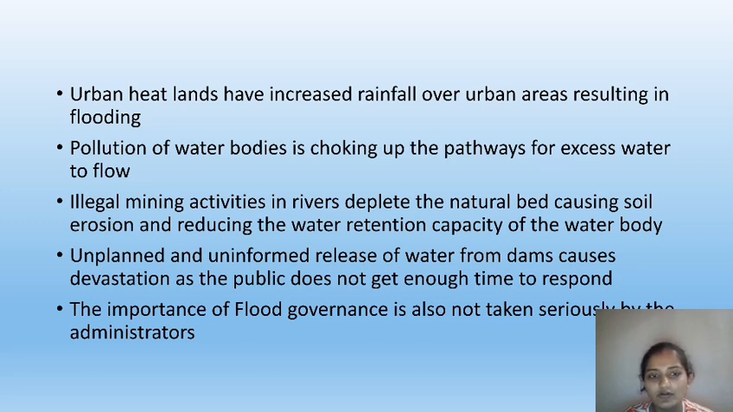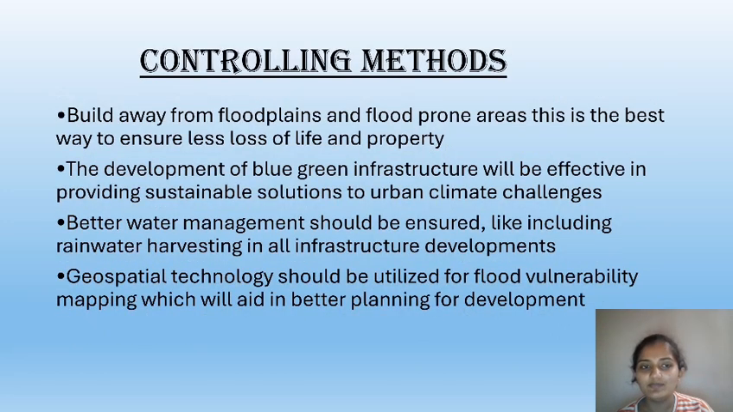Moving on to the next slide. Here I am going to explain the methods of controlling urban flood. Raising roads and switching to more pervious pavements can help drain water, limit runoff, and reduce flooding. Raised roads are often used in tandem with stormwater pumps to prevent water being diverted to homes and stores at lower elevation. Building away from floodplains and flood-prone areas is the best way to ensure less loss of life and property.